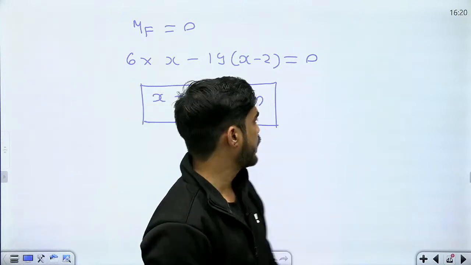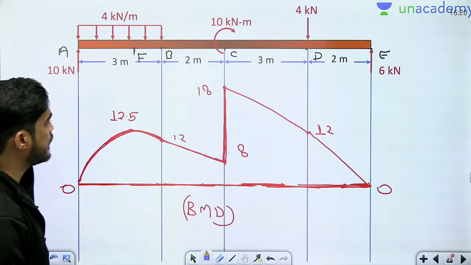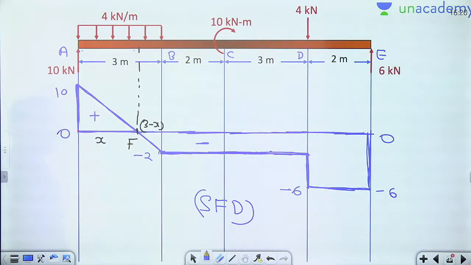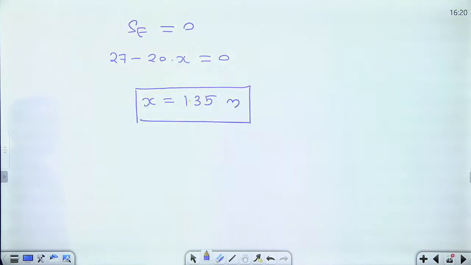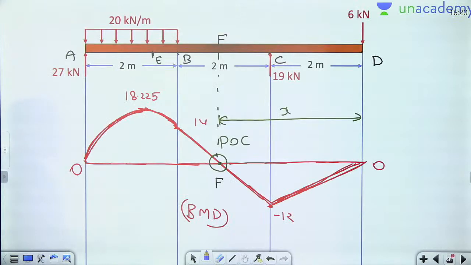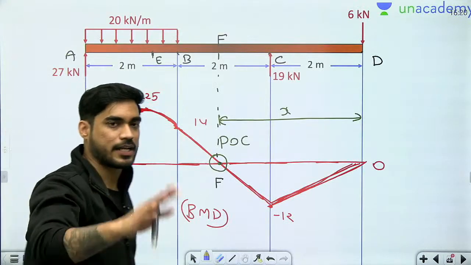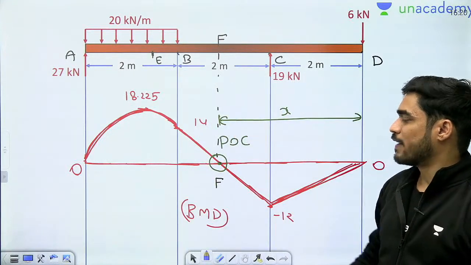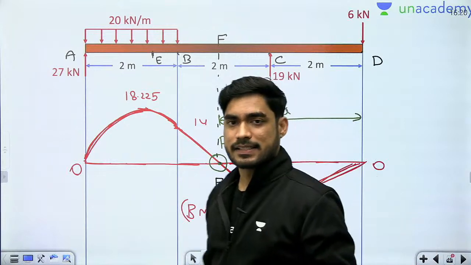So you can easily revise the shear force and bending moment diagrams of cantilever beam, simply supported beam and overhang beam, and I have revised all the concepts here, calculating the location of maximum bending moment, calculating the location of point of contraflexure, everything is clear.